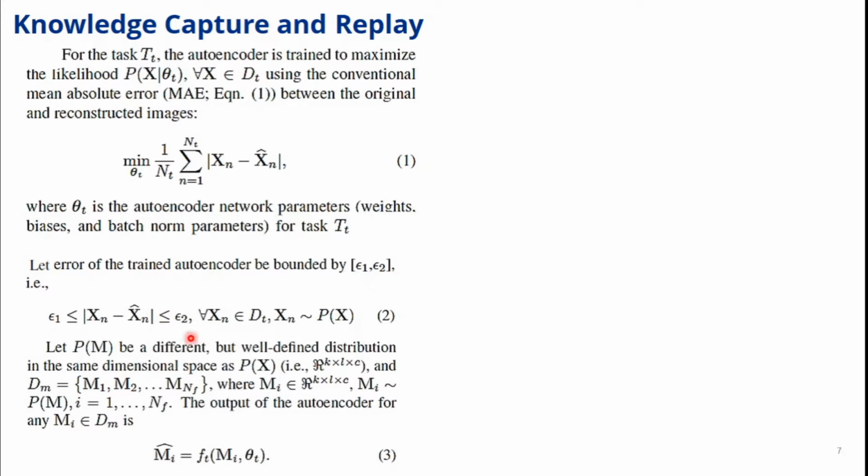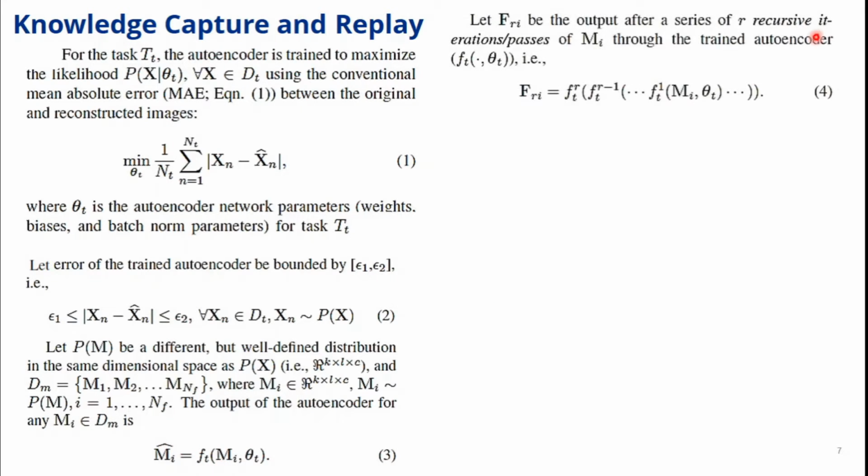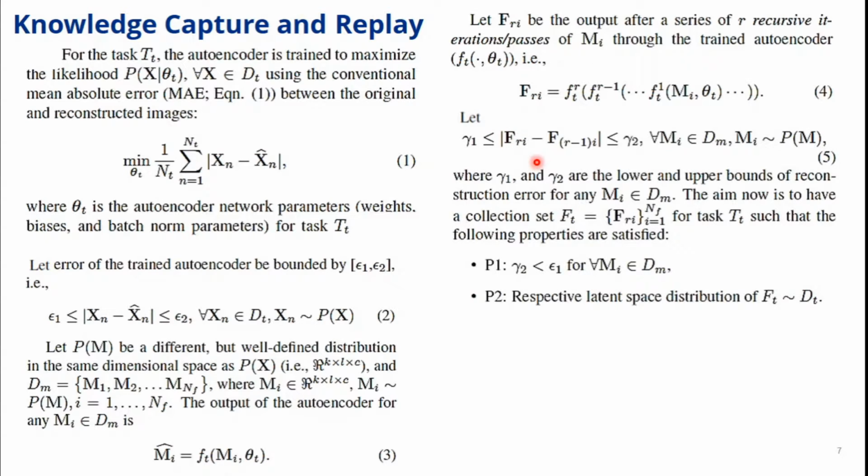To capture knowledge, we make use of p of m, which is a different but well-defined distribution in the same dimension space as p of x. But these samples are completely different from the original training data. The output of the autoencoder when we pass an mi is given by equation 3. We do recursive passes or iterations of mi through the trained autoencoder such that we obtain this output FRi. And we have another set of lower and upper bounds, gamma 1 and gamma 2, which define the minimum and maximum error between two successive iterations.